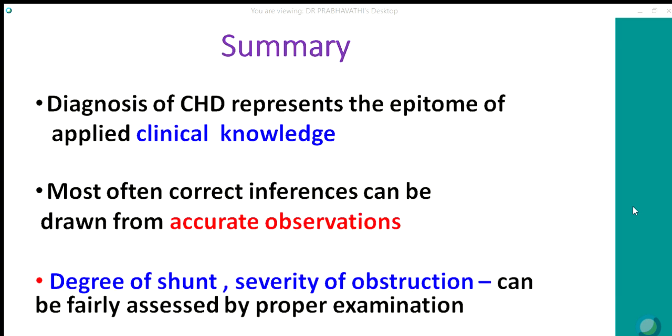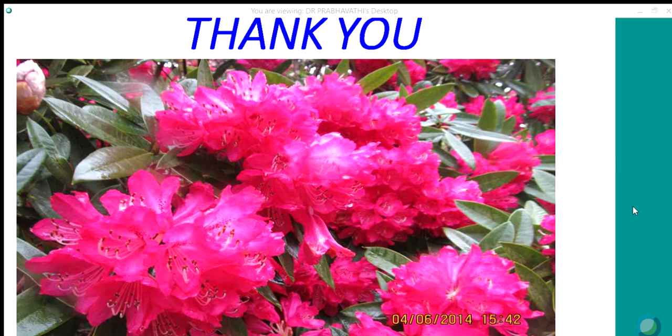So to conclude, diagnosis of congenital heart disease represents the epitome of applied clinical knowledge. You should have good history and good clinical skill. Most of the lesions can be picked up. You should do accurate observations, and the degree of shunt and severity of obstruction can be fairly assessed by proper history and exam. Thank you.